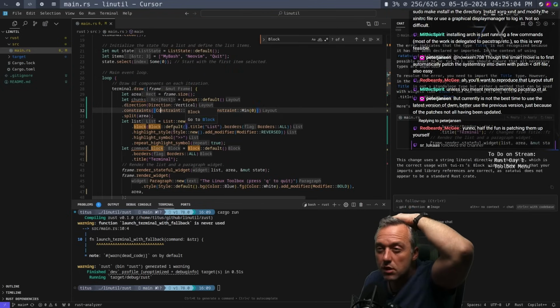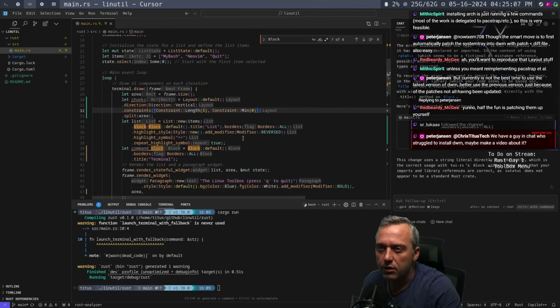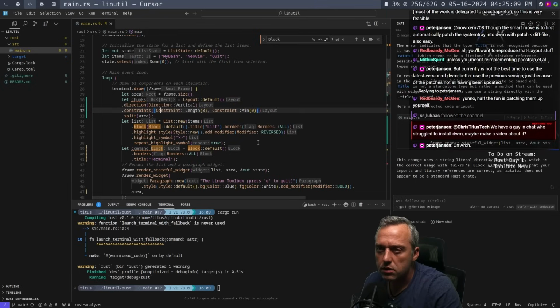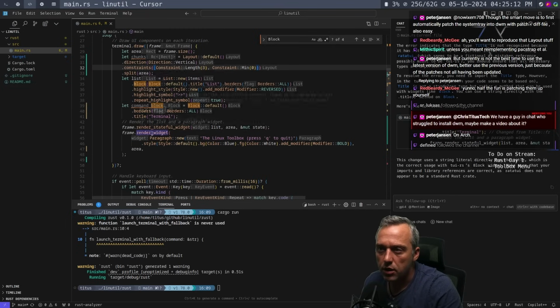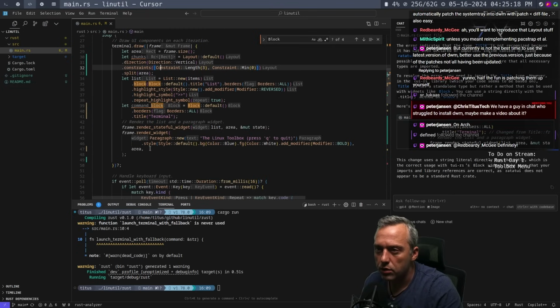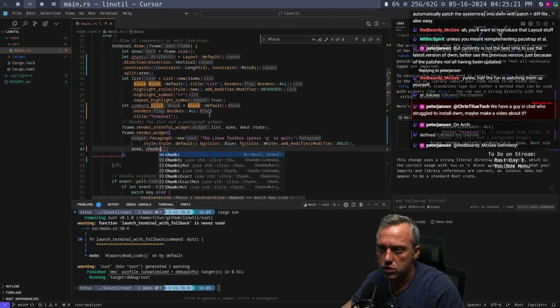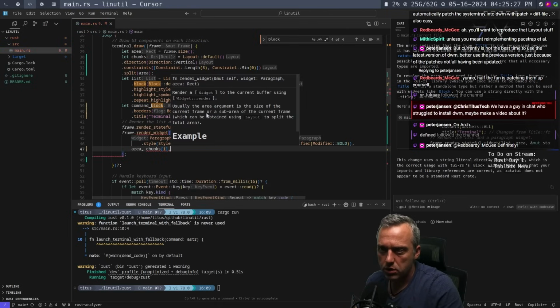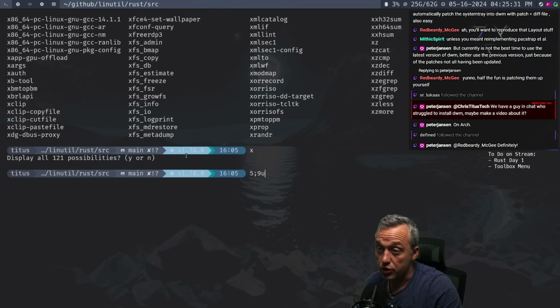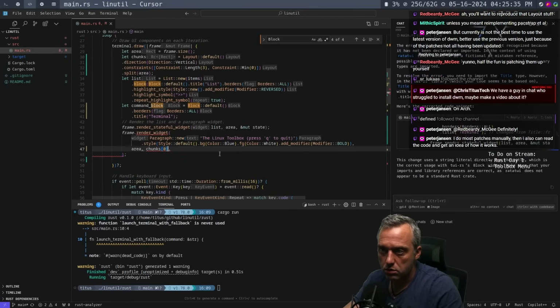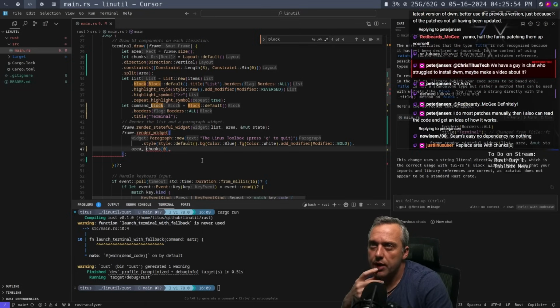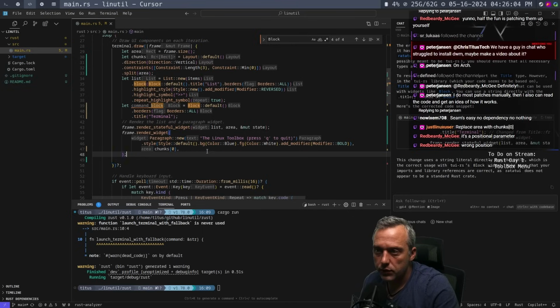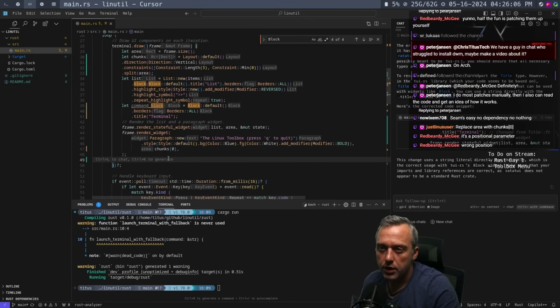That makes sense. So then down here, when we're doing the list, this is the definition. Then in the render of it, we should be able to go chunks 1, right? Something like that. Chunks 0, actually. But it doesn't like that. Why doesn't it like it? Replace area with chunk 0. Oh, yeah. Yes. There we go.